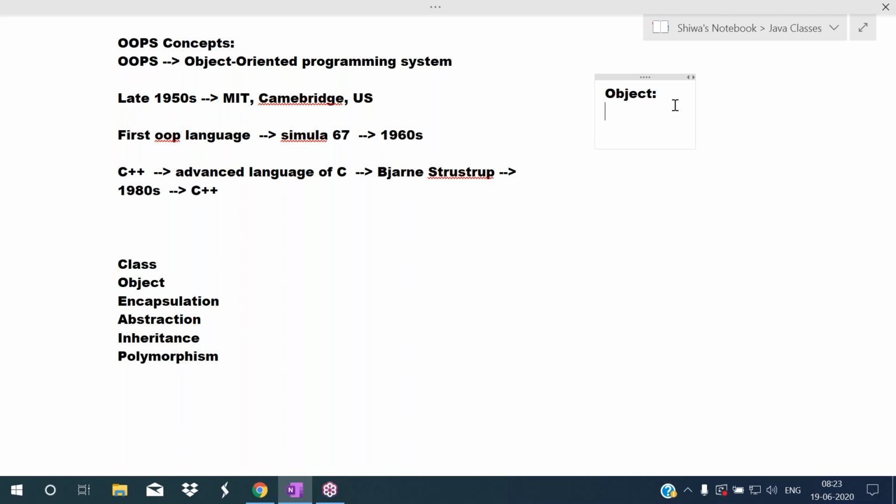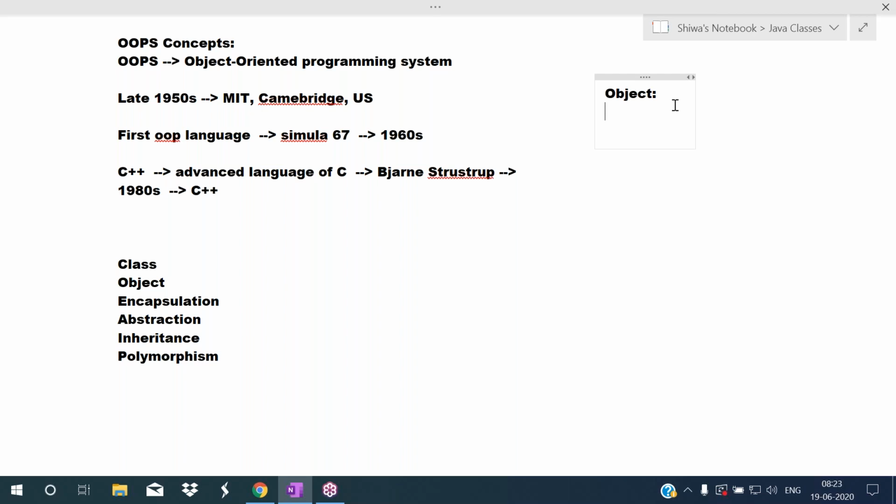For example, imaginations are not physically existed. Thoughts are not physically existed. Concepts are not physically existed. Plans are not physically existed. So which is physically existed is called an object, which is not physically existed is not called an object.